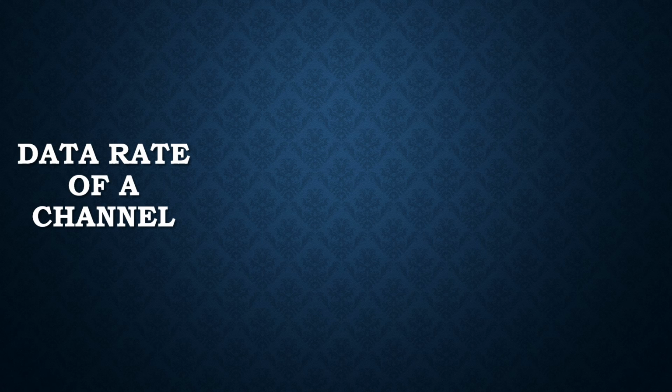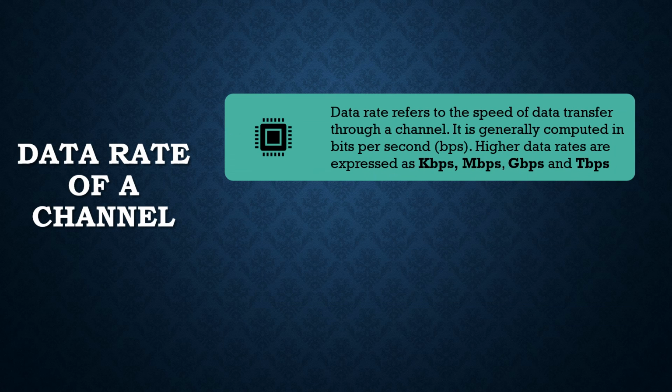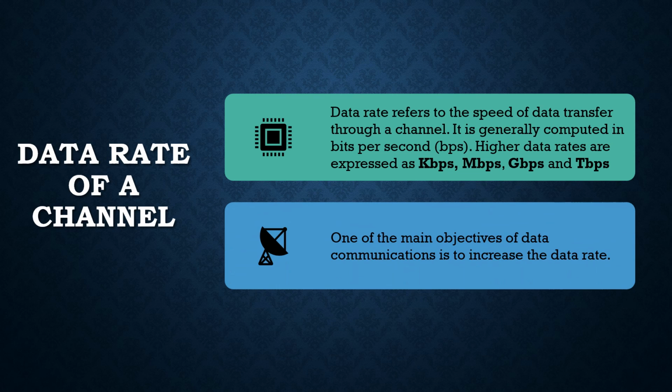Now, let's see data rate of a channel. Data rate refers to the speed of data transfer through a channel. It is generally computed in bits per second or bps. Higher data rates are expressed as kbps, kilobits per second, that is 1000 bps, or mbps, that is 1000 kbps, and gbps, that is 1000 mbps, and tbps, that is 1000 gbps. One of the main objectives of data communication is to increase the data rate.